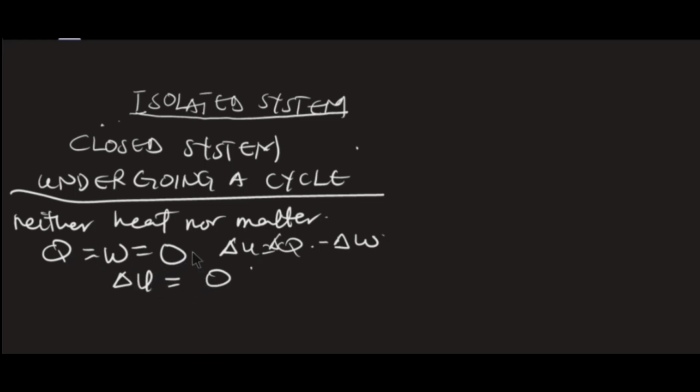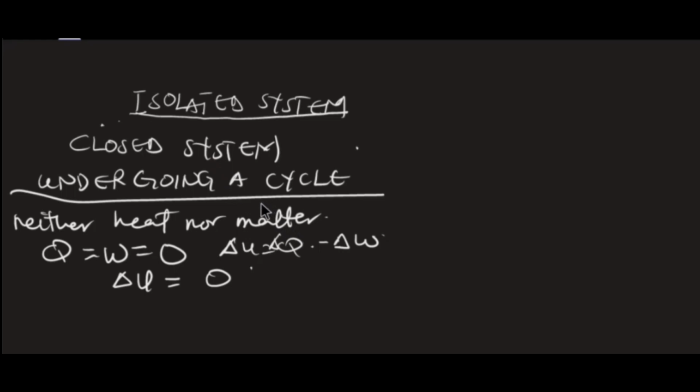That is, for every isolated system, take note, the change in internal energy remains 0. So there wouldn't be any change in internal energy. You get it? For an isolated system. Let's come to a closed system undergoing a cycle.